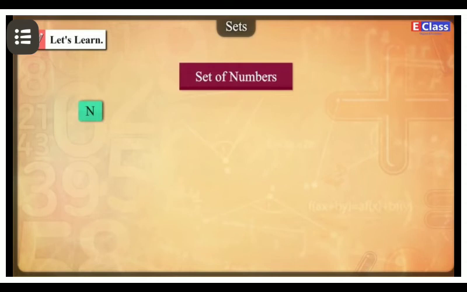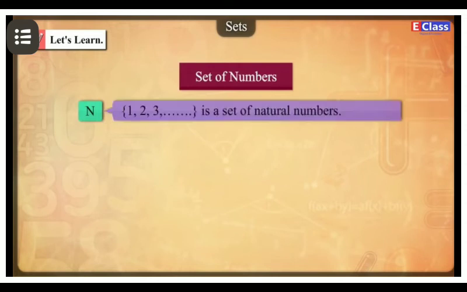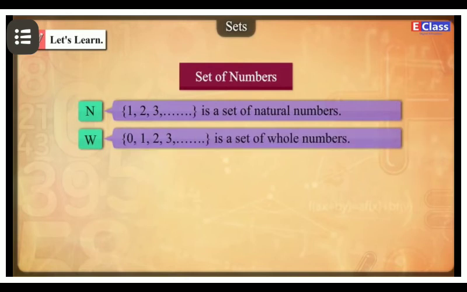Sets of numbers: N, the natural number set, from 1, 2, 3 onwards, is the set of natural numbers. W, whole numbers, starts from 0: 0, 1, 2, 3, the set of whole numbers.